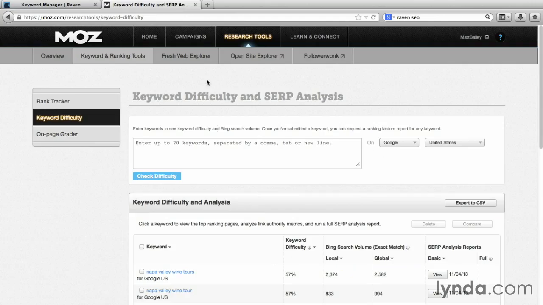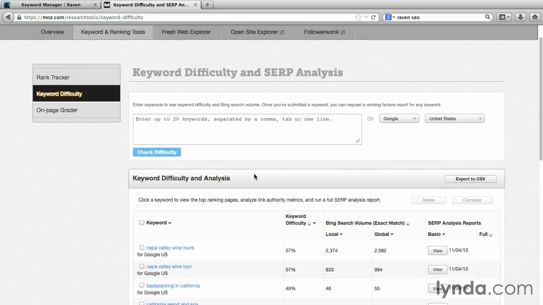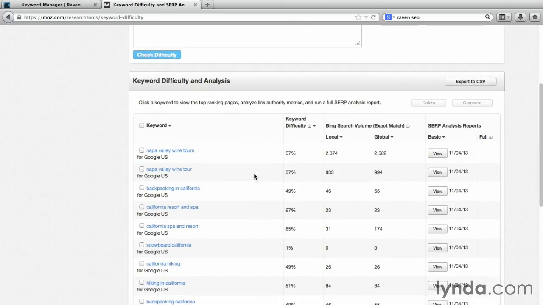Now going over to the Moz tool, we can go through and look at our keywords here. Now Moz is receiving its keyword information from the Bing search engine, and then comparing the amount of searches with the amount of websites in Bing's database, you then receive a keyword difficulty score. So for Napa Valley Wine Tours, we have about 2,300, 2,500 searches a month. For Napa Valley Wine Tour, about 800 to 900 searches a month. Both have a pretty even difficulty score between the amount of searches and the amount of competition online.